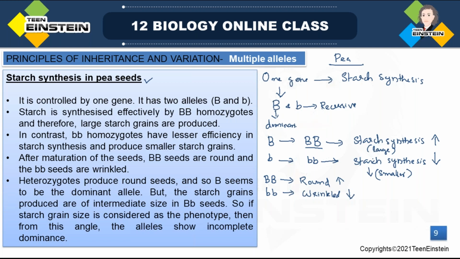Next chance is the heterozygous condition. Right now we have already discussed homozygous dominant and homozygous recessive conditions. And the next chance is what? That is the heterozygous condition, right? One more combination is possible. So when it comes as capital B, small b, that is heterozygous condition, definitely the dominant allele is present, right? Capital B, the dominant allele, is present. So that shows dominance, and they show intermediate size.